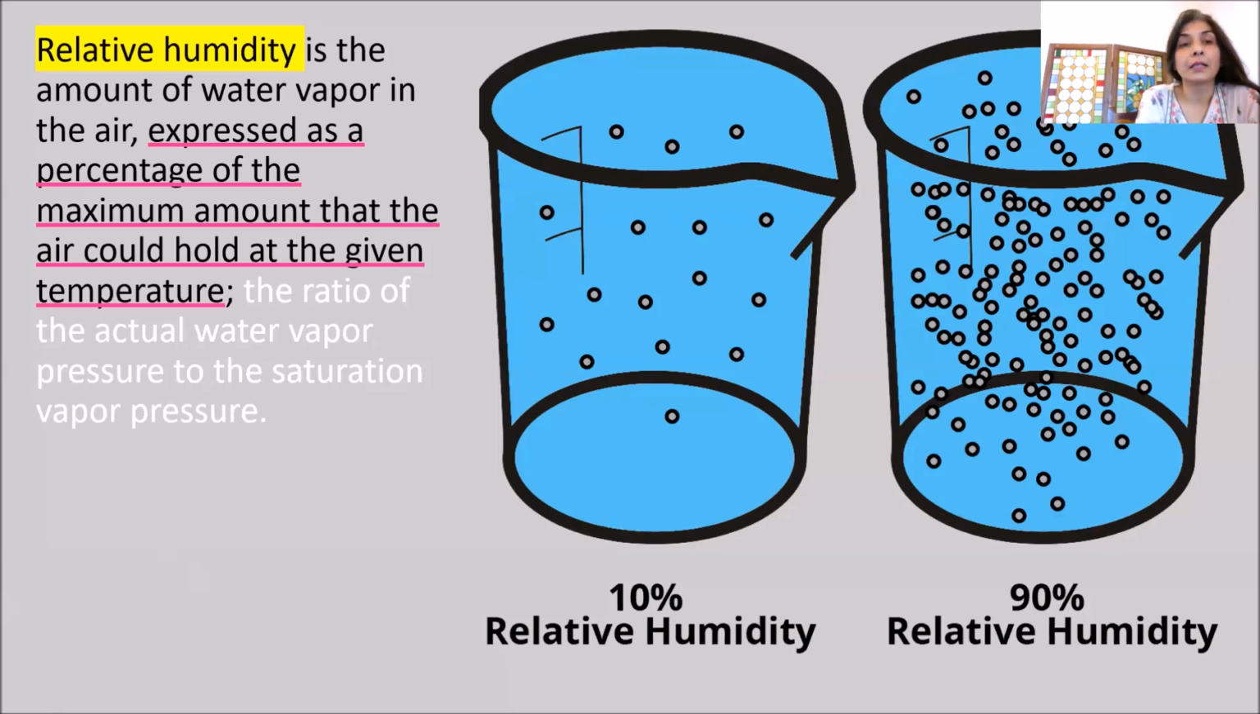I would just like to define it in a simple way. Relative humidity is the amount of water vapor in air. As we just mentioned earlier, humidity is also the amount of water vapor in air. But here, what is important is that it is expressed as a percentage of the maximum amount that air could hold at a given temperature.